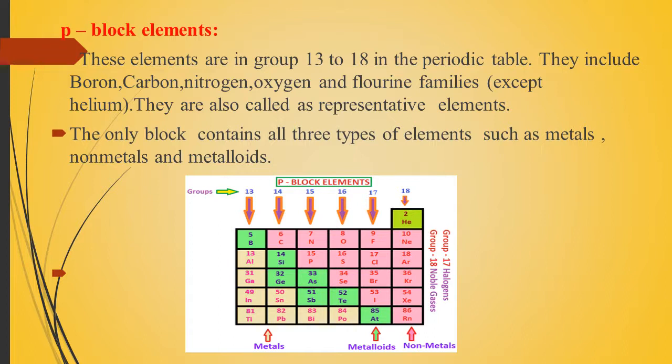Metalloids, the green shaded elements, are metalloids. Non-metals, the pink shaded elements: carbon, nitrogen, oxygen, fluorine, then phosphorus, sulfur. So these elements are all non-metals. Metals, non-metals, and metalloids are the three types of elements contained in the P block elements.